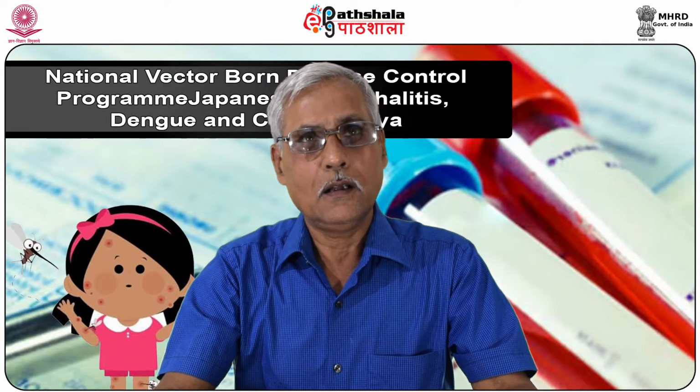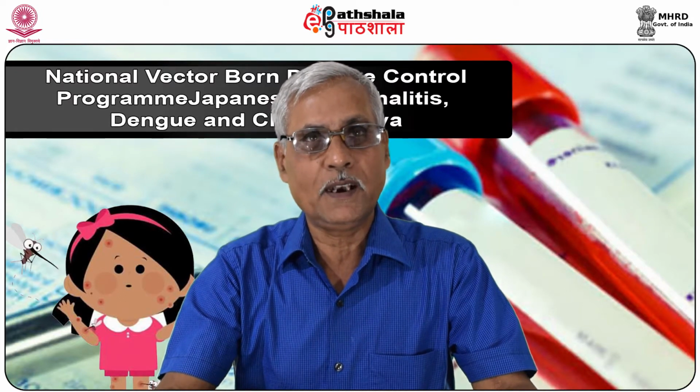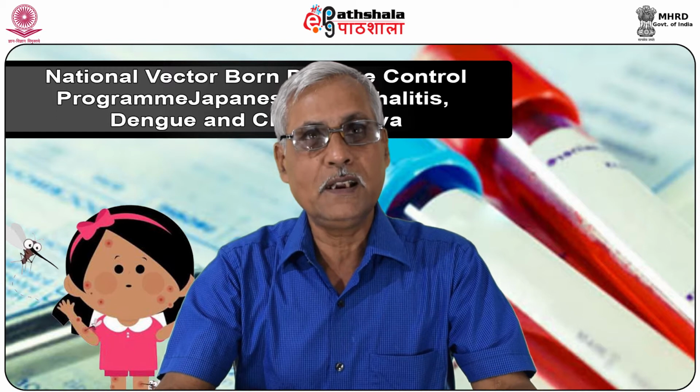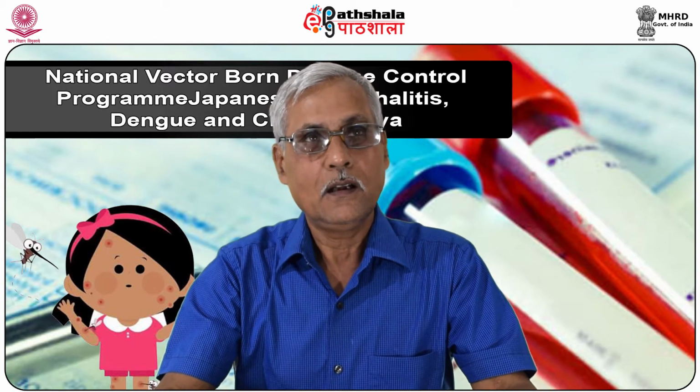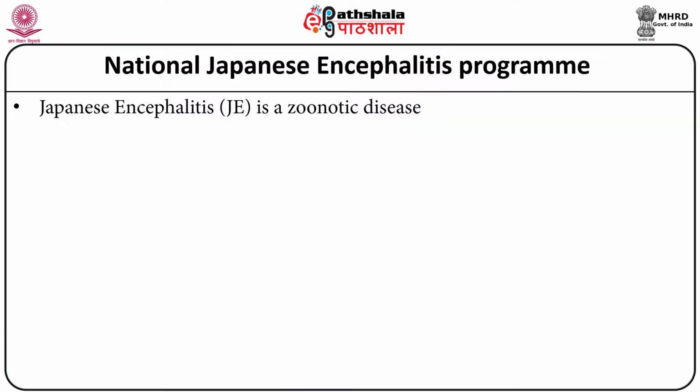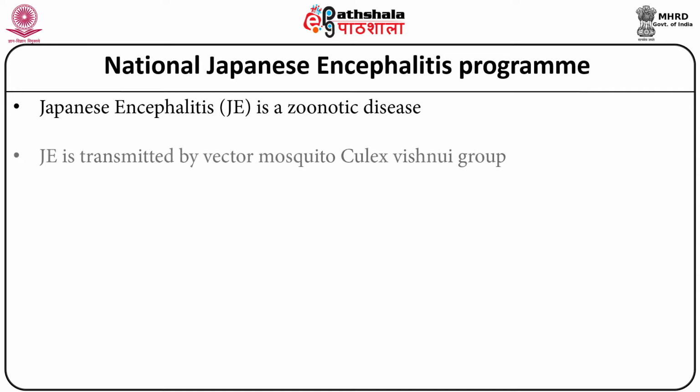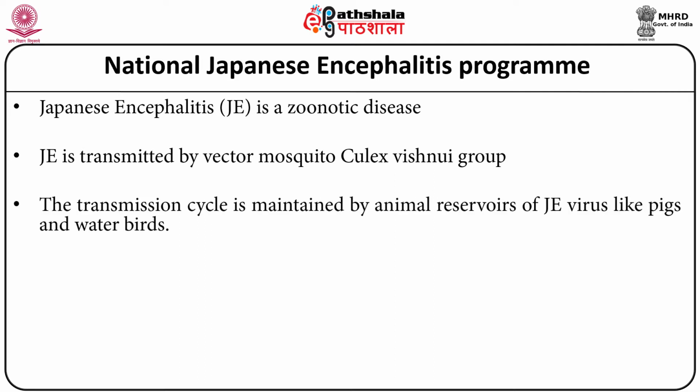Now, as far as Japanese encephalitis is concerned, it is primarily a zoonotic disease. This disease is transmitted by the mosquito vector Culex, the vishnui group, and Culex tritaeniorhynchus is the most important vector. The transmission cycle is maintained in animal reservoirs of JE virus like pigs and water birds, and they are the amplifier hosts.